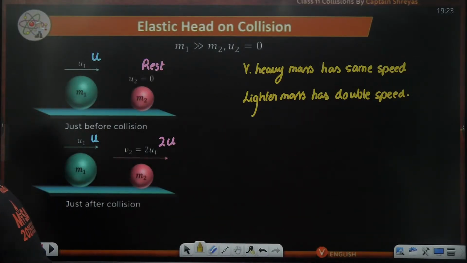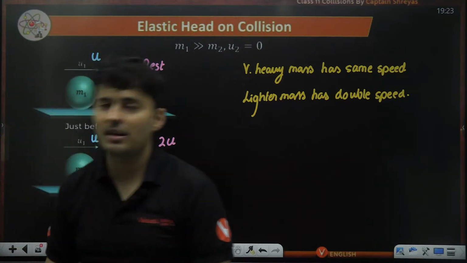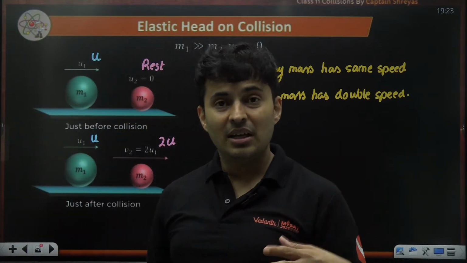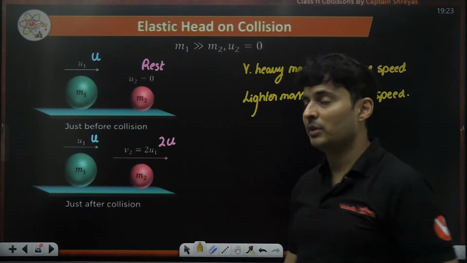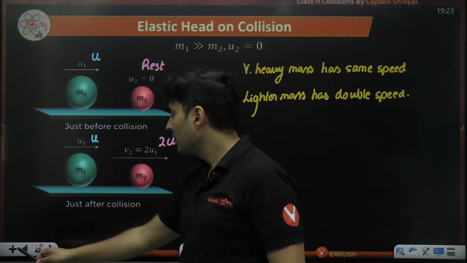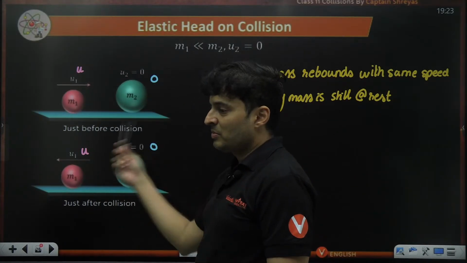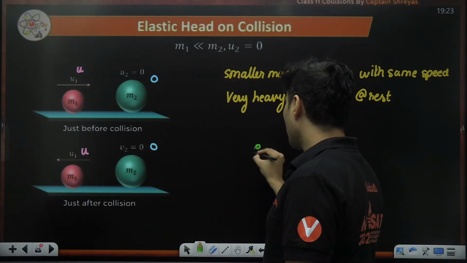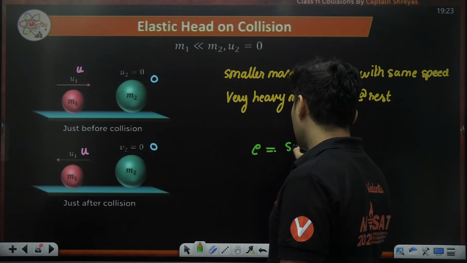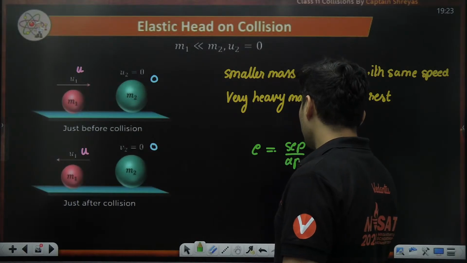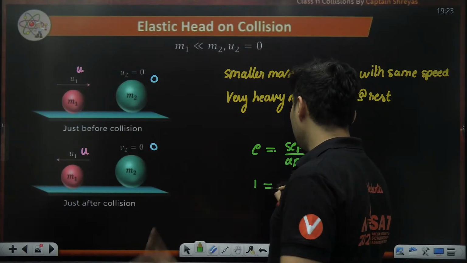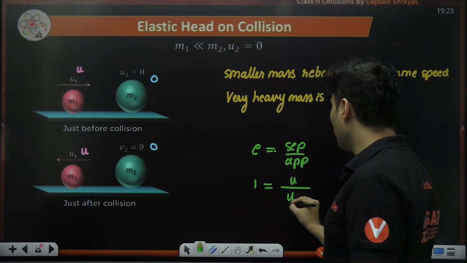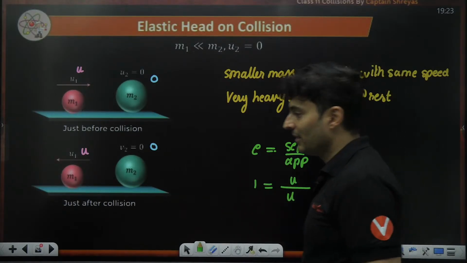Perfect. Yeah, for this, your teachers derived one big formula and all of that. I'm telling you, do you really need a derivation for this? I think it is more like common sense. Isn't it? Like elastic collision, speed of approach should be speed of separation. So if somebody applies elastic collision separation by approach, I know e is 1 because it is elastic. Separation is u. Approach is u. u by u is 1. Common sense, right?